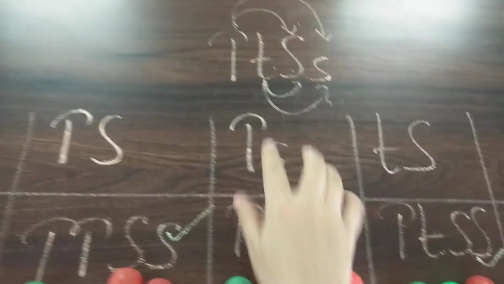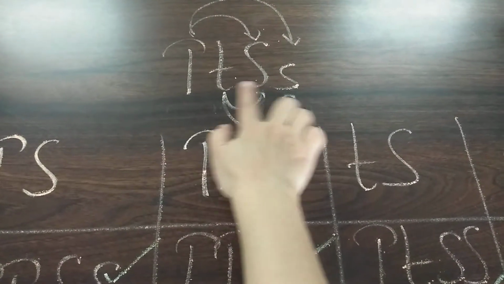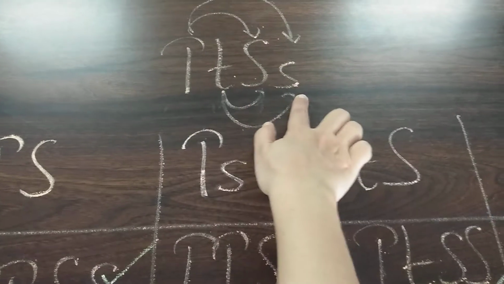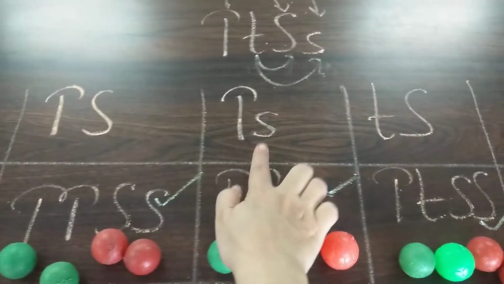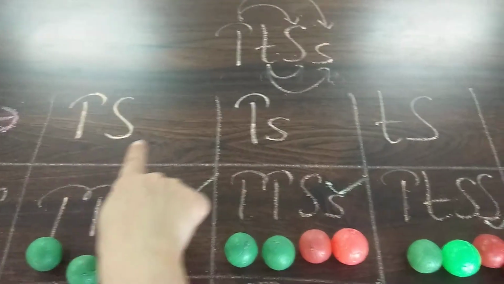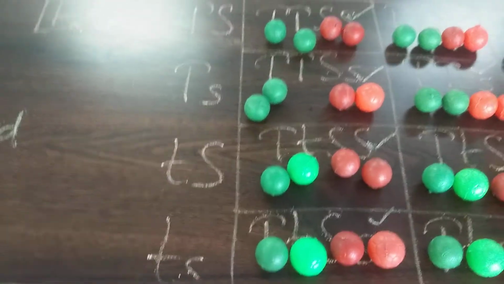When this F1 generation undergoes self-fertilization, the gametes which are formed are capital T capital S, capital T small s, small t capital S, and small t small s. So these are the four gametes formed by the F1 generation, these are the gametes of one parent, and these are the gametes of the other parent.